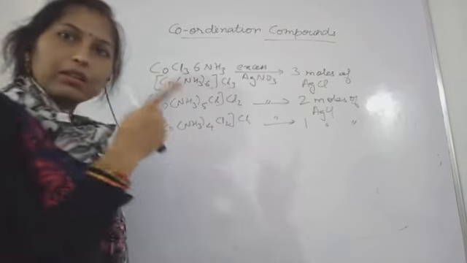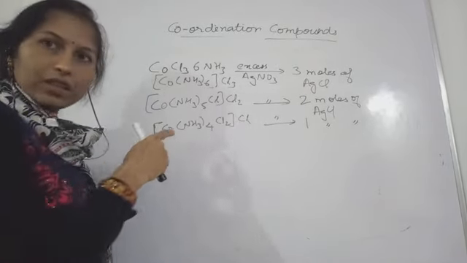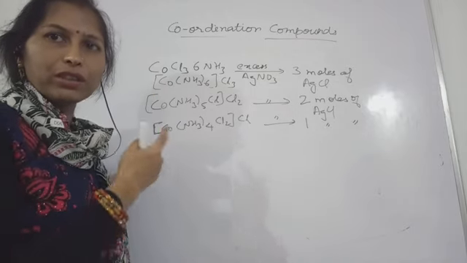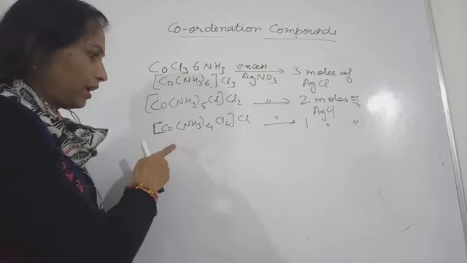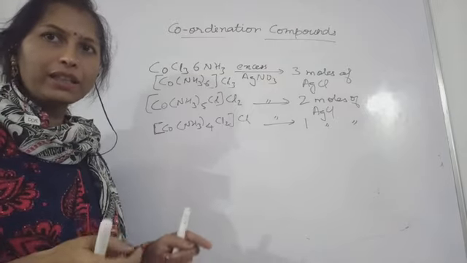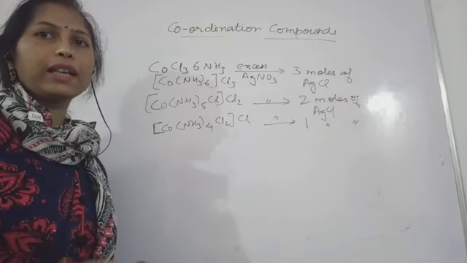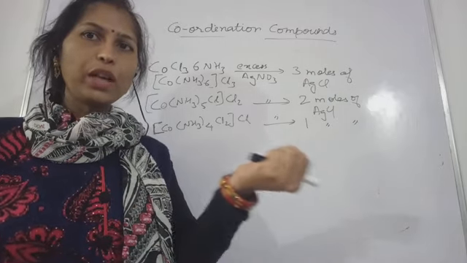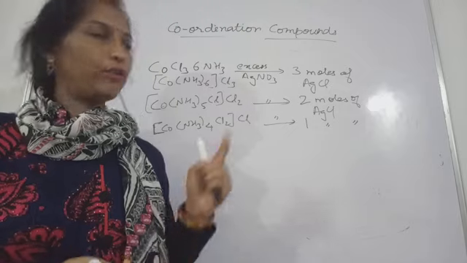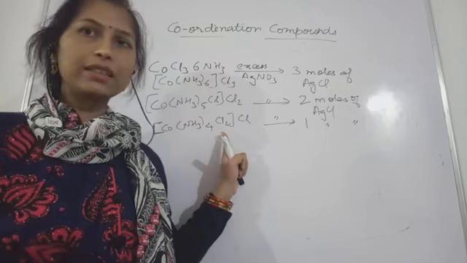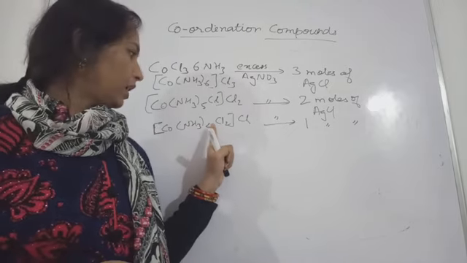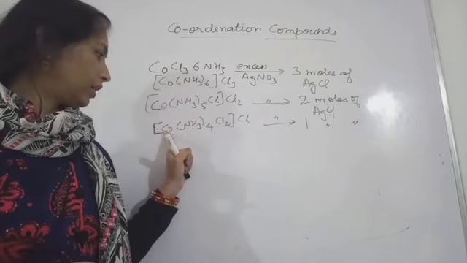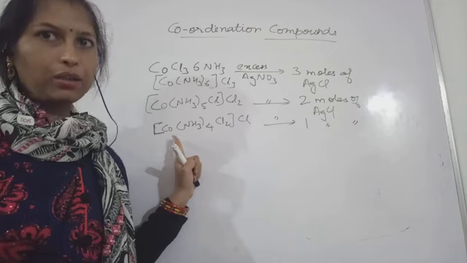But instead of only losing electrons, one more property is associated with this metal ion: it acts as a Lewis acid, meaning it accepts electron pairs from the ligands. Ligand is the term given to the species present with the metal ion.